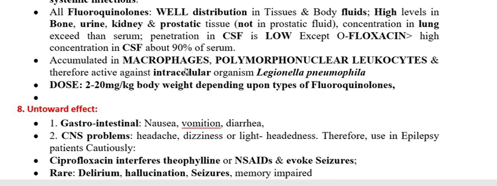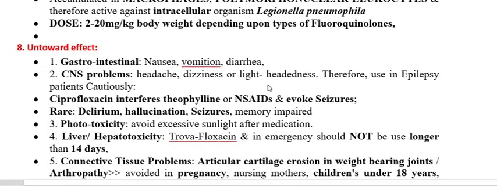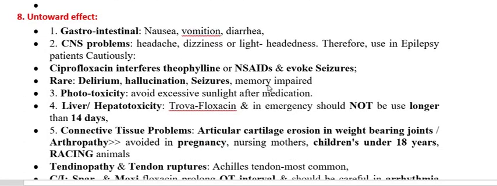If you see the dose of all the fluoroquinolones for the therapy of animals, you will find the dose varies from 2 to 20 milligram per kg body weight, and this dose varies from one fluoroquinolone to another, also depending on the type of infection and the severity of the infection.